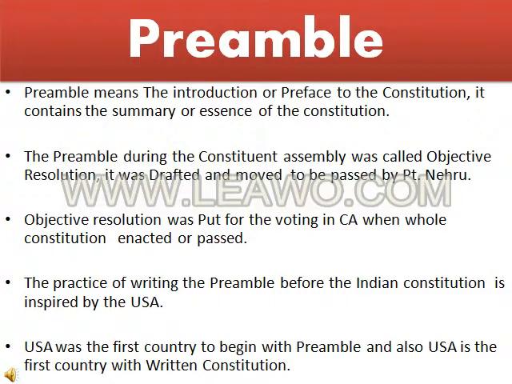The preamble during the Constituent Assembly was called the Objective Resolution. It was drafted and moved to be passed by Pandit Jawaharlal Nehru, and the objective resolution was put forward for voting in the Constituent Assembly when the whole constitution was enacted and passed.